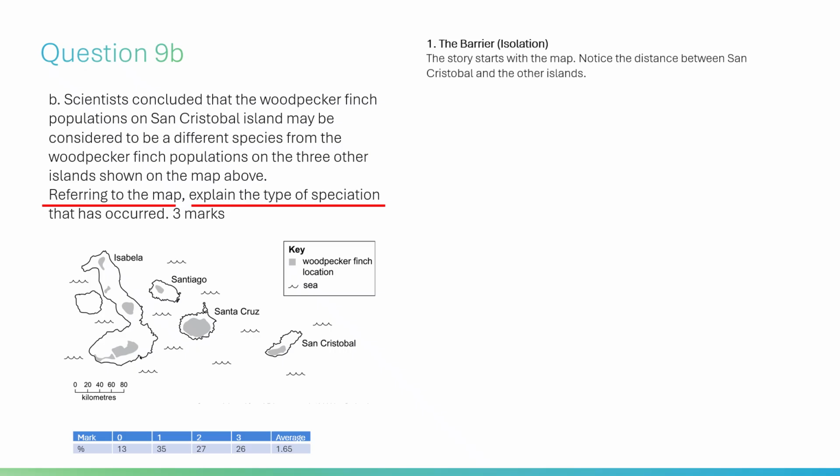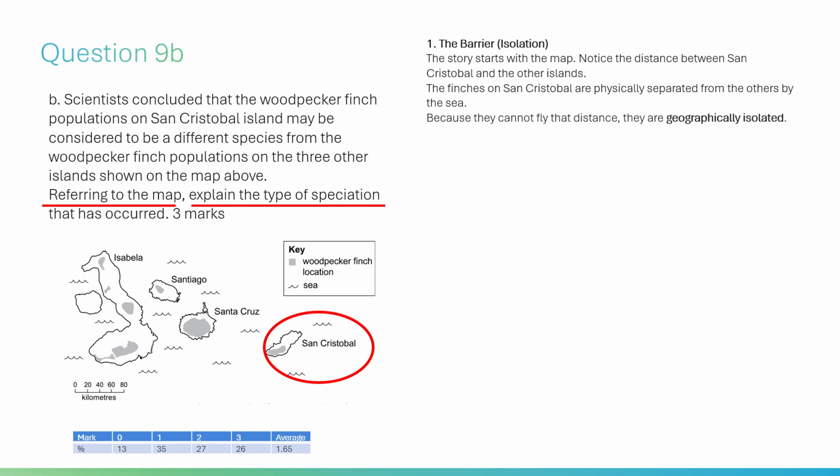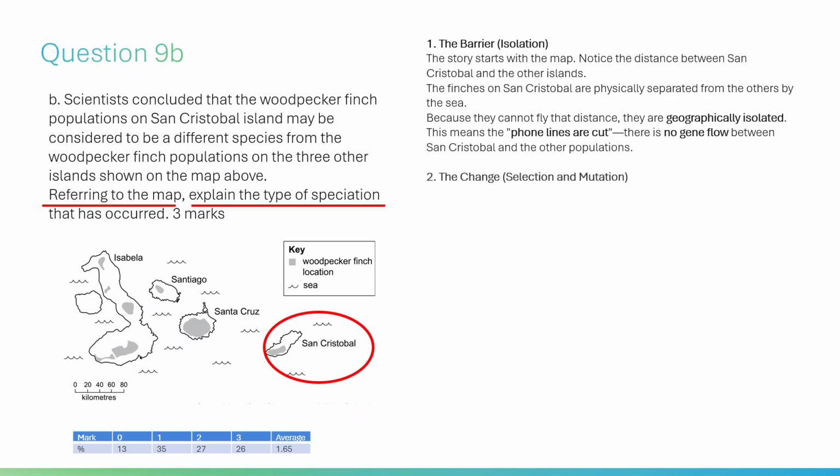Notice the distance between San Cristobal and the other islands. The finches on San Cristobal are physically separated from the others by the sea. Because they cannot fly that distance, they are geographically isolated. This means the phone lines are cut. There is no gene flow between San Cristobal and the other populations. 2. The change, selection and mutation.